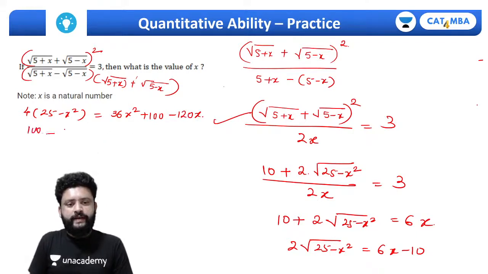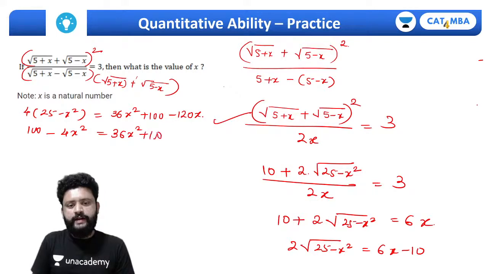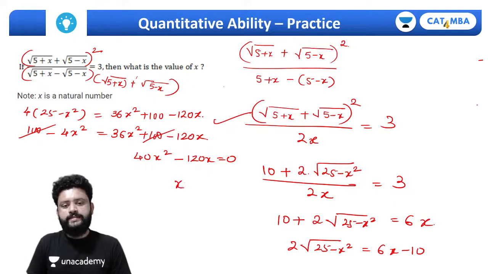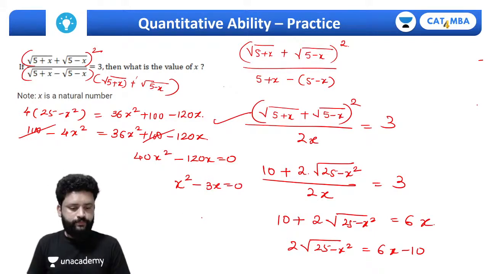This will be 100 minus 4x square equals 36x square plus 100 minus 120x. 100 gets cancelled. This will be plus 40x square minus 120x equals 0. I can say x square minus 3x equals 0.